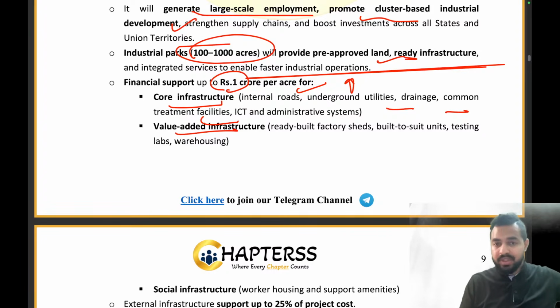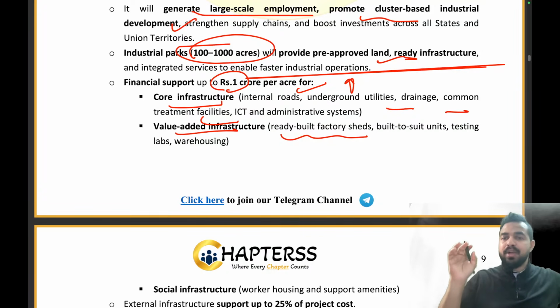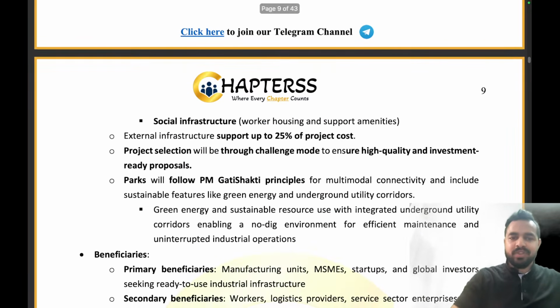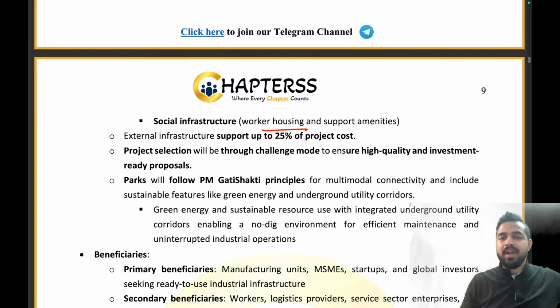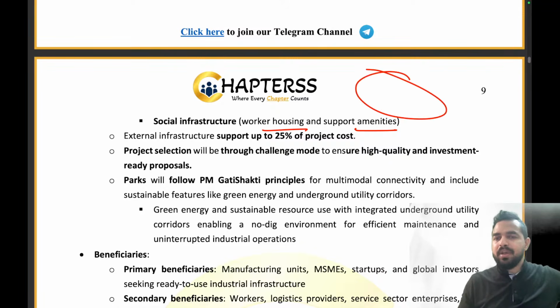Then value-added infrastructure like ready built factory sheds, built to suit units, testing labs, and warehouses, so everything is already created. Then social infrastructure, that is worker housing and support amenities. For example, if we are setting up such a big company or factory, we also need to ensure that the workers who will be coming to this factory have houses to live in, right? So we will be setting up their houses as well.